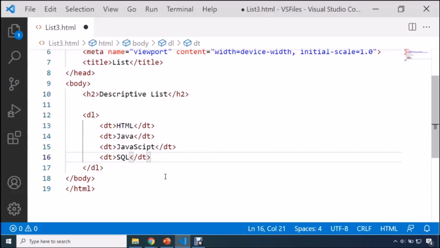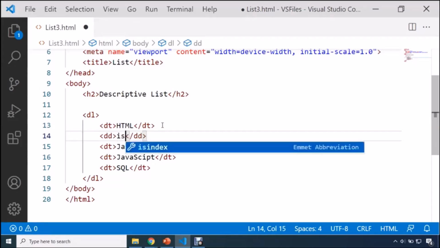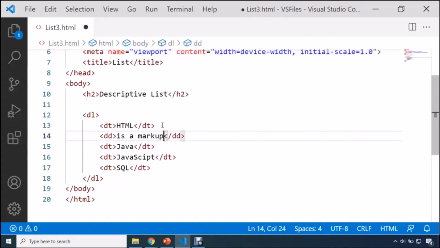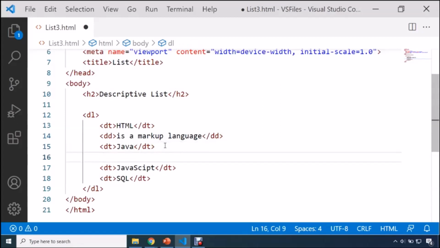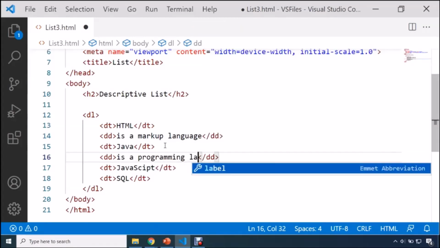But somehow you realize that I should specify some description of all the items as well. Okay, if you want to specify the description of all the items listed, here you can use something called DD. Okay, and using the DD tag, you can specify the description of your list of items. So let's say for HTML, I'm going to write, let's say, is a markup language. I am going to provide some description to Java as well. For description, we will be using DD. It's a programming language.